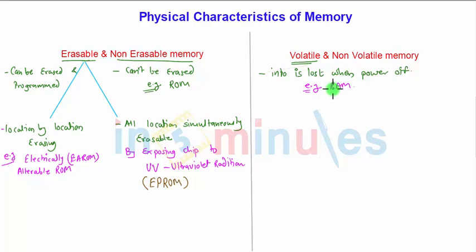On the other hand, in non-volatile memory, information once stored remains the same until it is deliberately changed. Non-volatile memory is all the ROMs. All types of ROMs, or read-only memories, are non-volatile memory. These are the EPROMs, masked ROMs, and EEPROMs. All the ROMs are non-volatile. So these are all about the erasable and non-erasable memories and volatile and non-volatile memories.